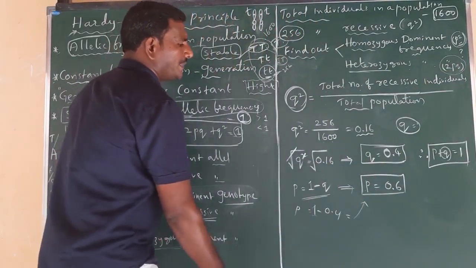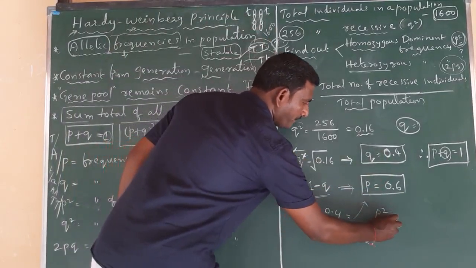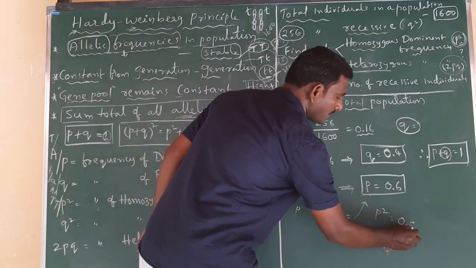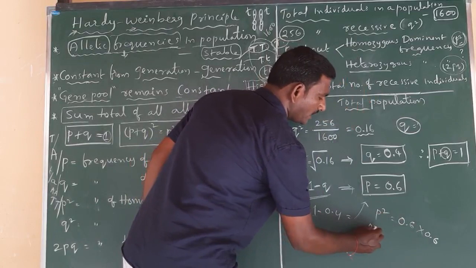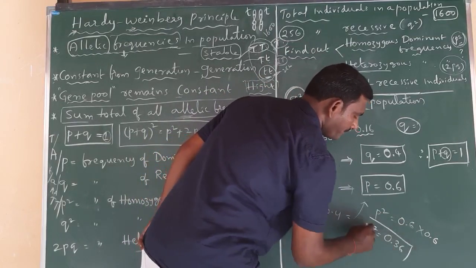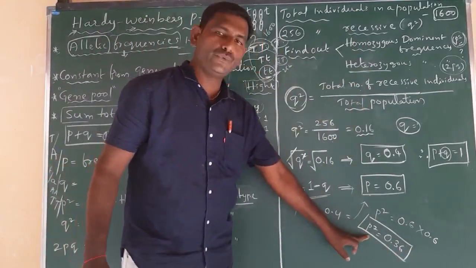So already we know p, already we know q. Then what is p square? So p square is equal to 0.6 into 0.6, so p square is equal to 0.36. This is the frequency of homozygous dominant individuals.